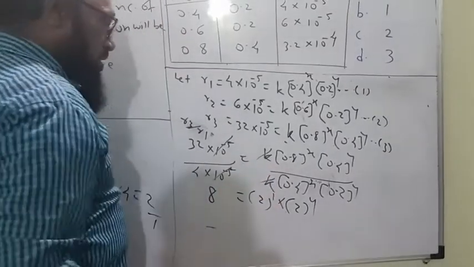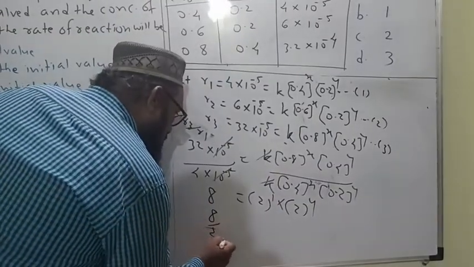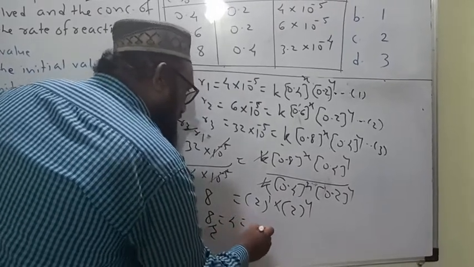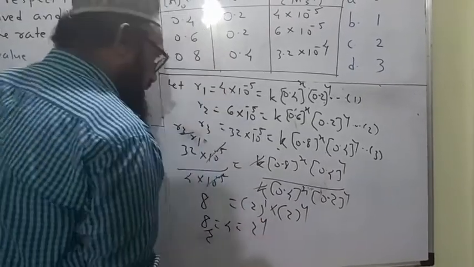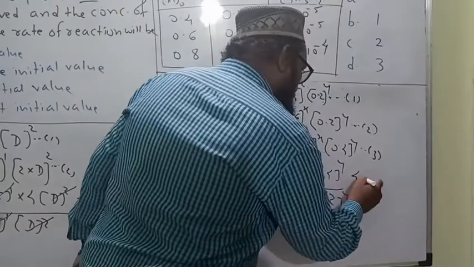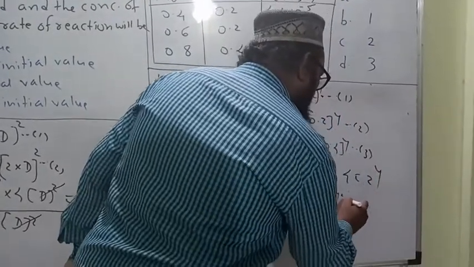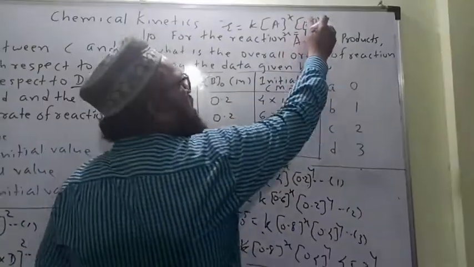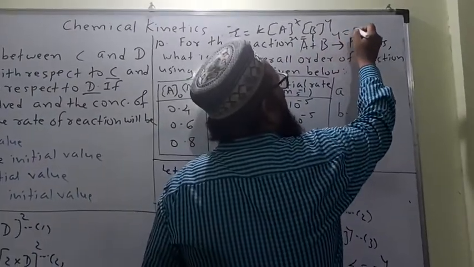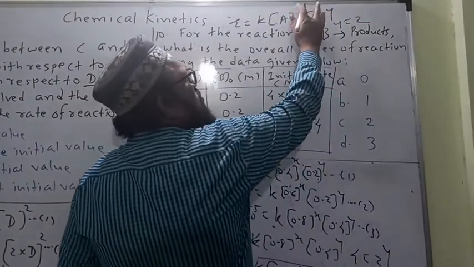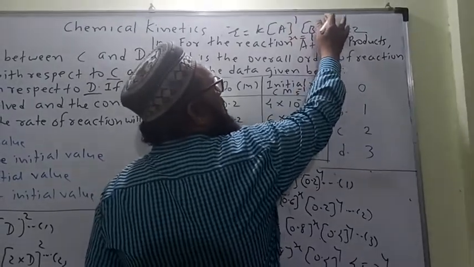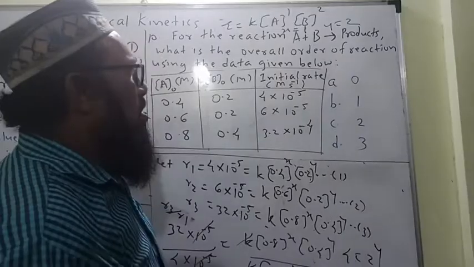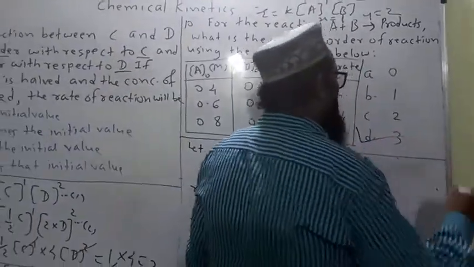Then 2 raised to 1, and 8 upon 2 is equal to 4, which is equal to 2 raised to y. As 4 is equal to 2 raised to y, y is equal to 2. What is the value of y? y is equal to 2, x is equal to 1. 1 plus 2 is 3. The order of the reaction is third order.